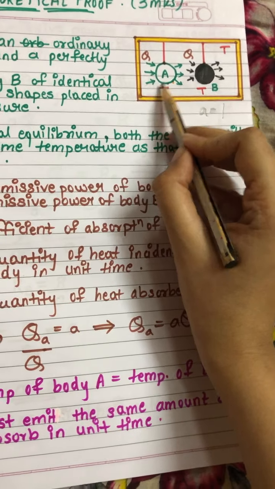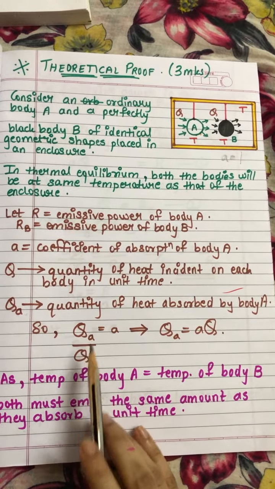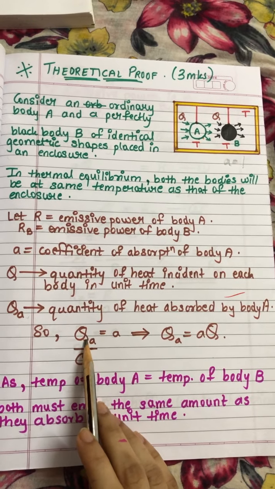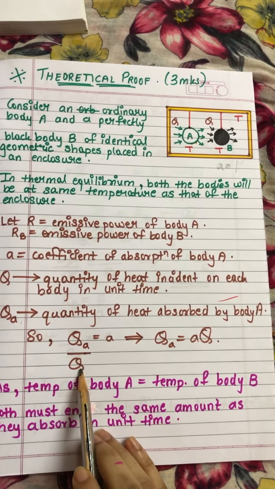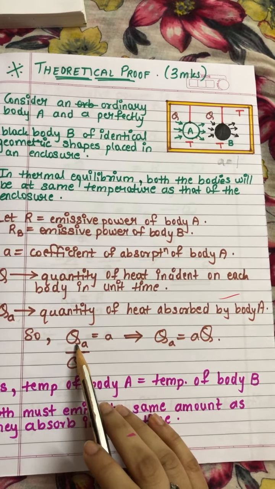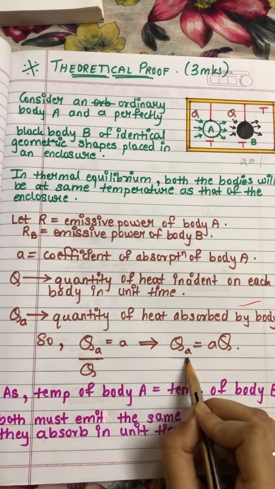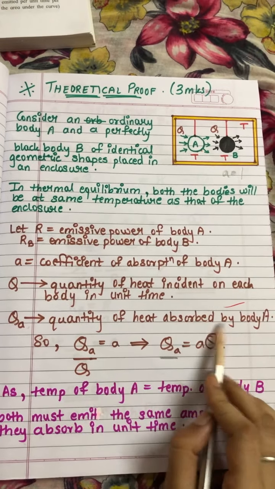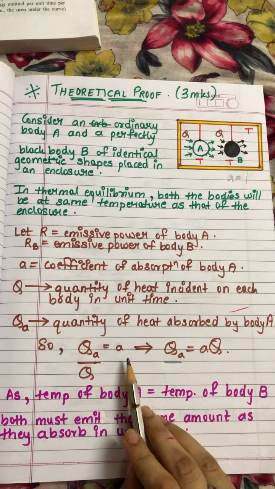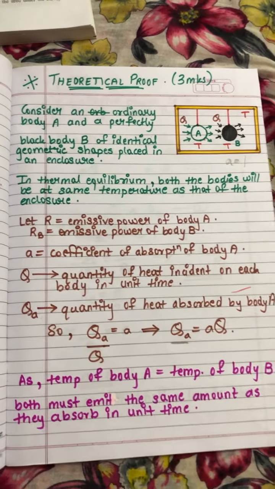Let's find it for body A. For body A, the coefficient of absorption will be QA upon Q. QA is the quantity of heat absorbed from the total amount of heat. So I can write it like this: QA is equal to A into Q. QA is the amount of heat absorbed by body A, and A is the coefficient of absorption for body A. Till now you all have understood, I guess.